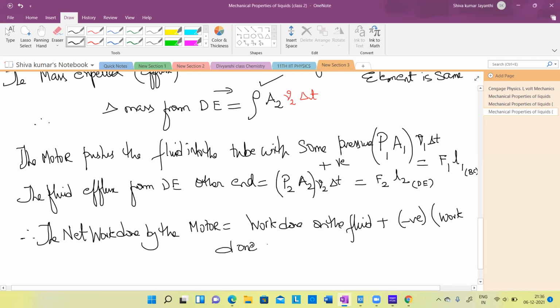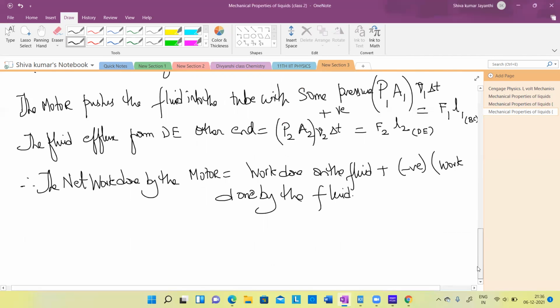Negative work done by the fluid. Earlier is work done on the fluid. This is work done by the fluid. So this is negative, by sign convention. So what is the net work done, delta W?